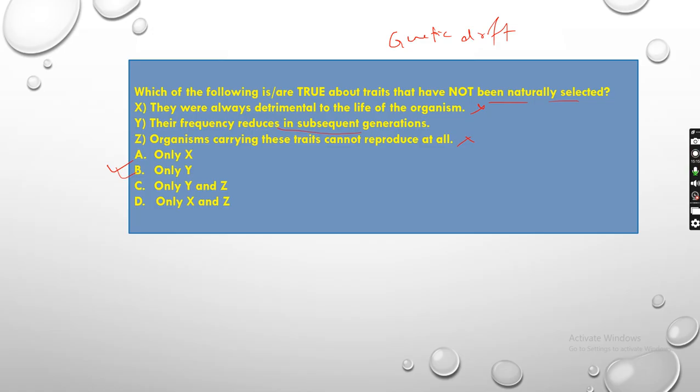Or another case is, suppose you have a huge flood, suddenly like a tsunami happened, so a huge chunk of the population was killed. So what will happen? A specific population remains, and interbreeding will happen only with whatever remaining population was left, and the next generation will come from them. So there is limited variation, so the variation has reduced, right? So that is nothing but genetic drift. It is a sudden change which is not related to natural selection.